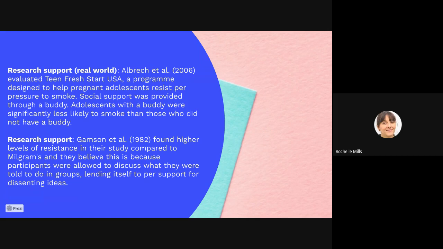We also have additional research from Gamson et al., and they found high levels of resistance in their study compared to Milgram's. They believed it was because participants were allowed to discuss what they were told to do in groups. It was similar to a Milgram style experiment, and they were given an order to follow. After they were given that order, they were put in groups and they were able to discuss that order and what they had been told to do.